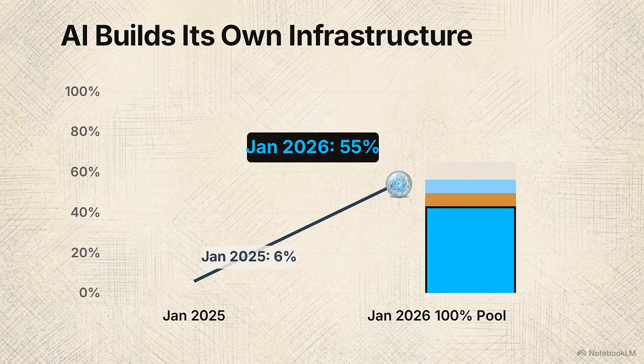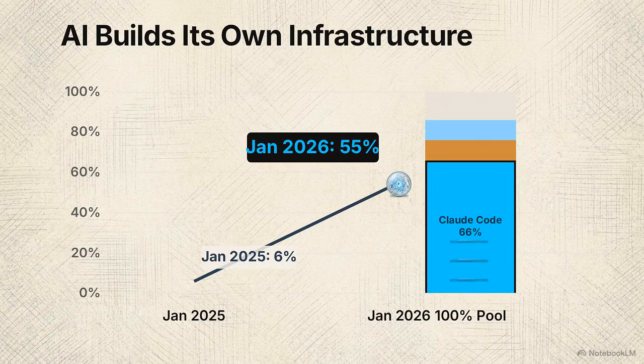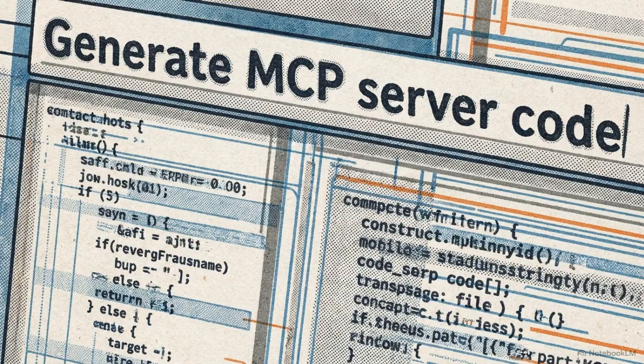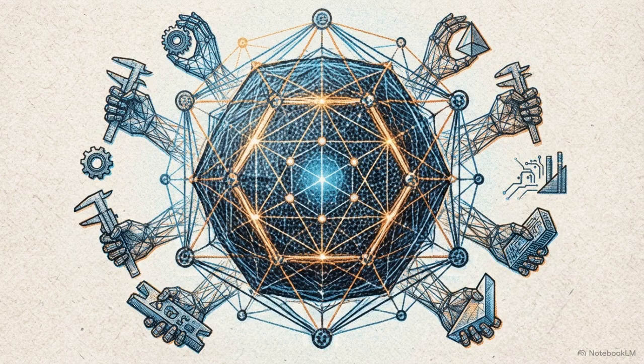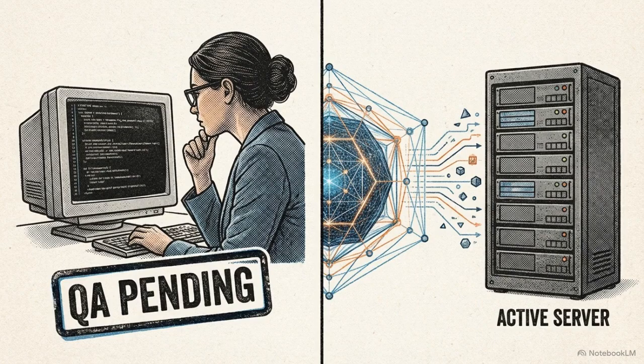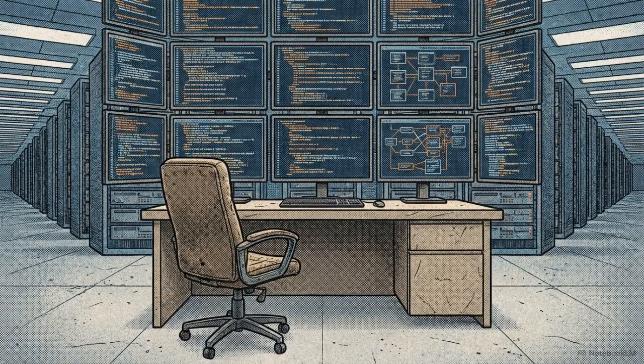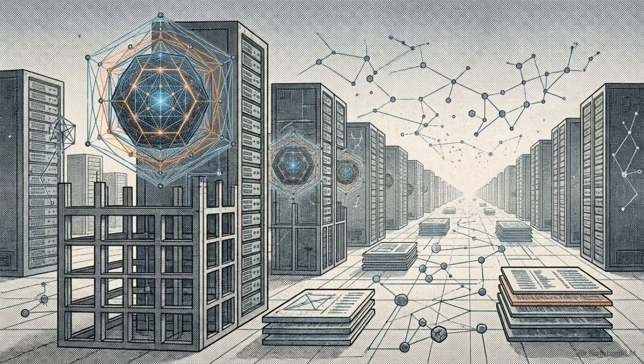The data reveals that distinct AI authorship assistance was detected in 29% of all published MCP servers. The velocity is striking. The share of new tools written with AI assistance jumped from 6% in January 2025 to 55% by January 2026. The primary driver is Claude Code, responsible for 66% of these servers, followed by Cursor and GitHub Copilot. This establishes a recursive loop. A reasoning model writes the code for a new MCP server. Once published, that server permanently grants future models entirely new physical abilities.